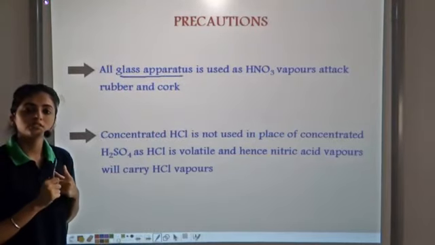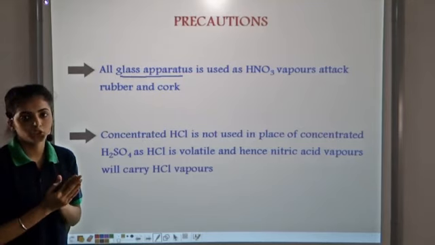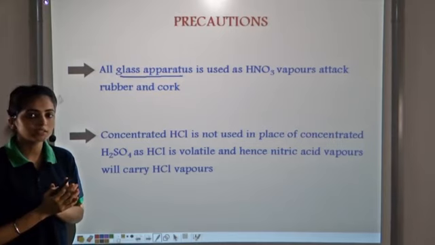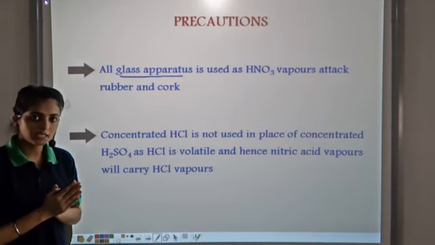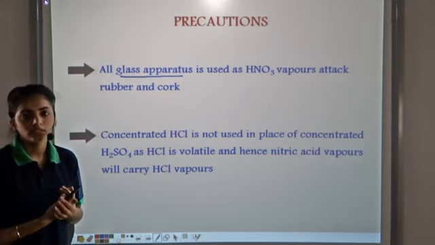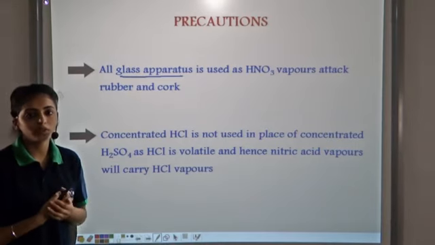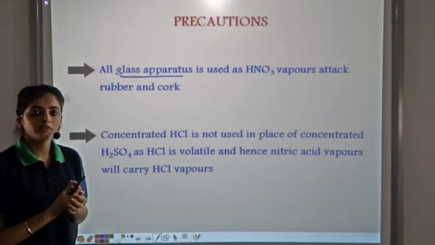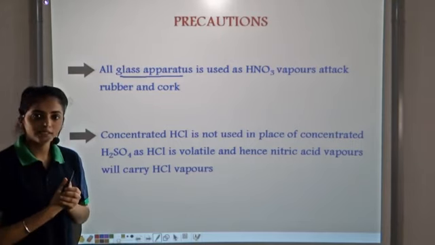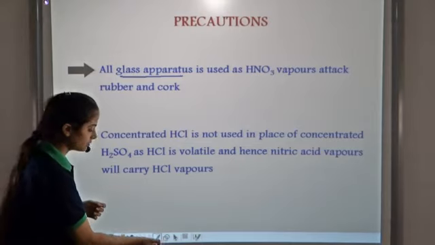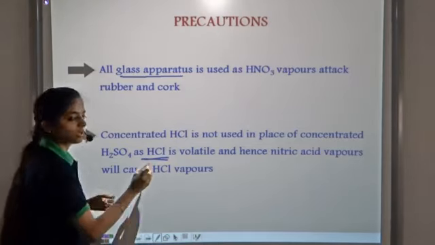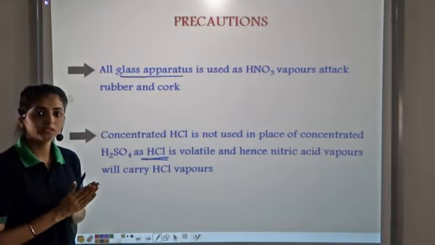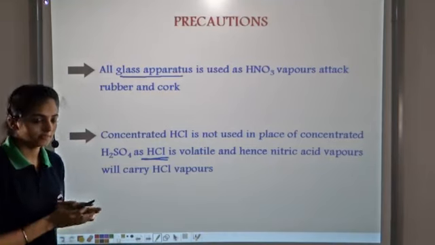Secondly, we had used sulfuric acid for the preparation. Why can't we use concentrated HCl? That is also an acid. But the problem with HCl is that it is very volatile. That is, it easily changes into the vapor state. So when we are getting the nitric acid vapors, some HCl vapors also enter. Hence, we do not use HCl and we use sulfuric acid. So these are the two precautions that we take during the preparation of nitric acid.